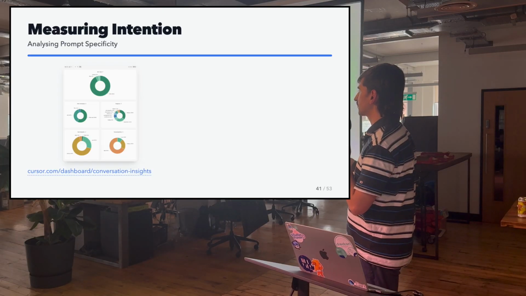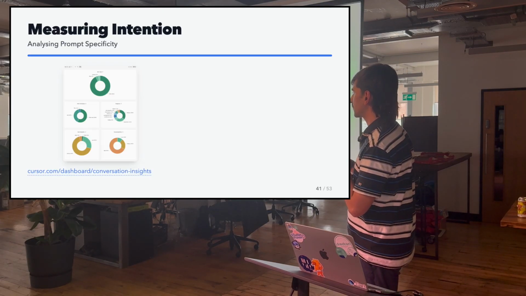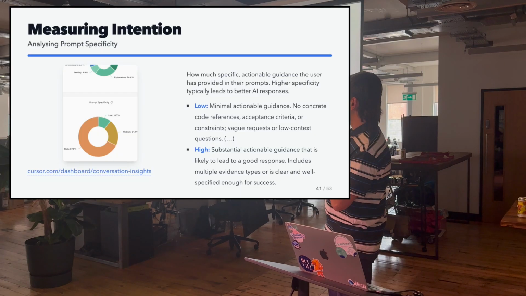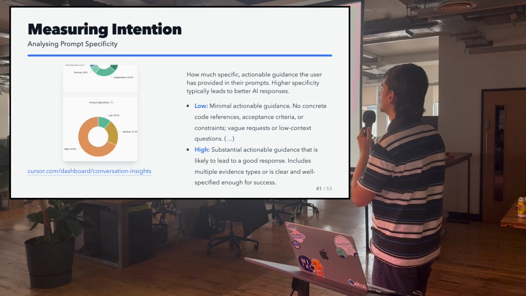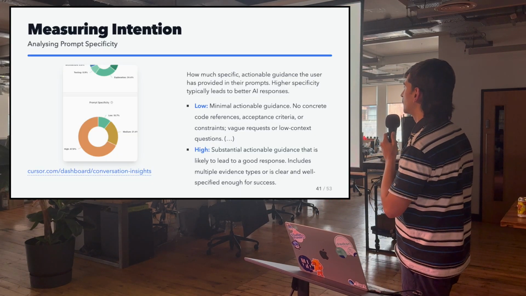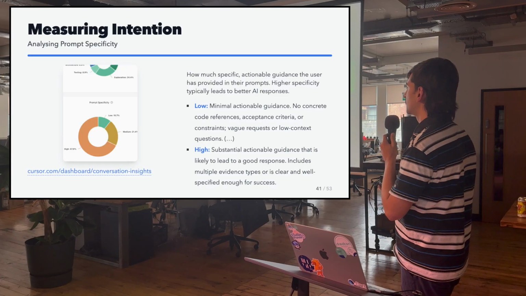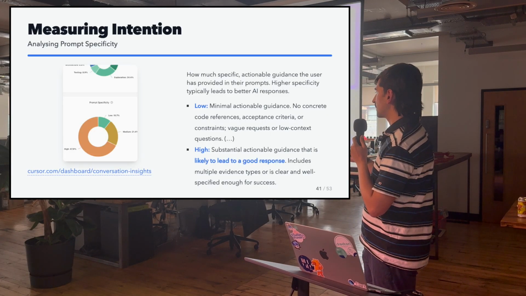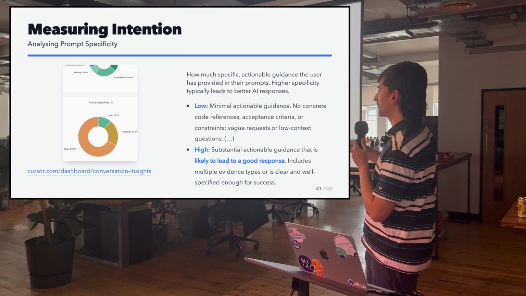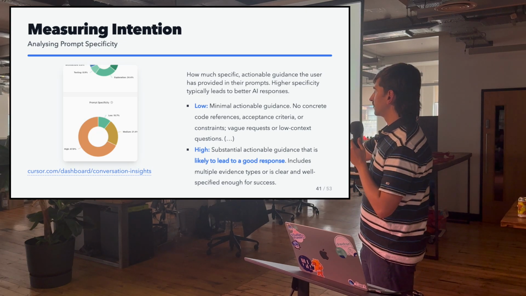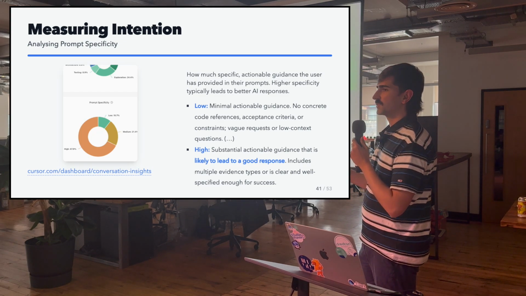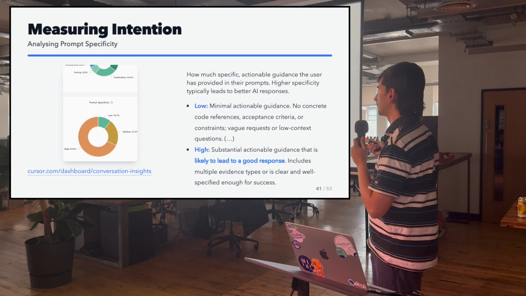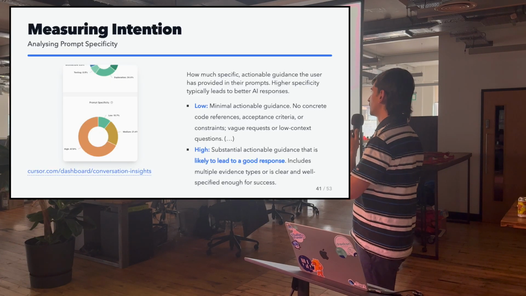But the one I'm going to focus on here is something called prompt specificity at the bottom corner. Essentially, it measures how specific your prompts are, and high specificity prompts are likely to lead to a good response, as they define it. And you want to make sure that your chart is in the high specificity, because that means that you're going to have a good outcome.